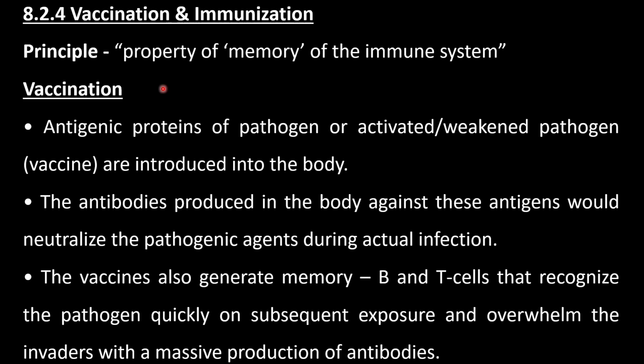So particularly we have studied about antibodies. There are 5 different types of antibodies. Immunoglobulin A is present in mother's milk, whereas in the placenta the antibody G is present. So regarding active and passive immunity, you must know at least 5 differences with examples. Our next point is 8.2.4, vaccination and immunization.